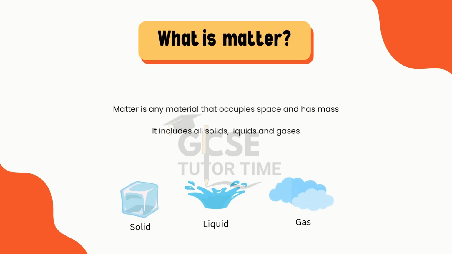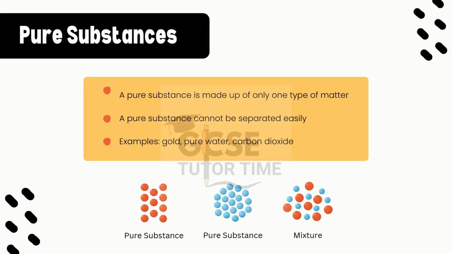What is matter? Matter is any material that occupies space and has mass. It includes all solids, liquids, gases. Pure substances. A pure substance is made up of only one type of matter. A pure substance cannot be separated easily. Examples: gold, pure water, carbon dioxide, and many other examples.